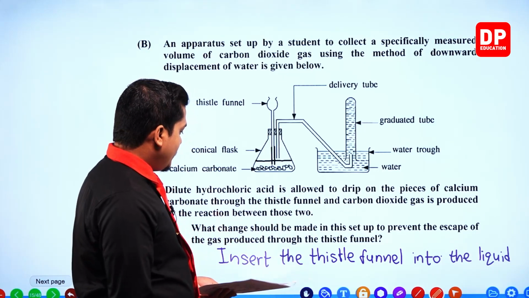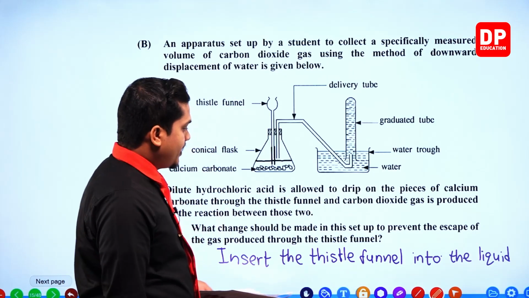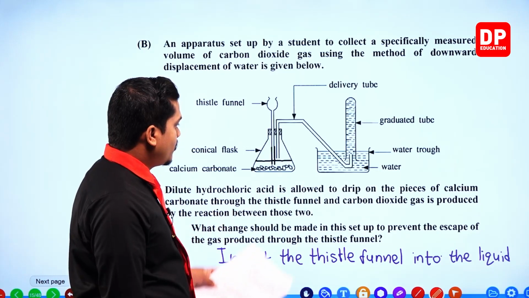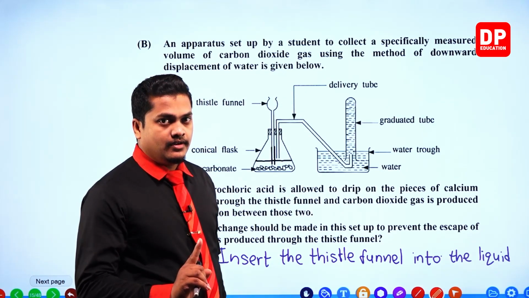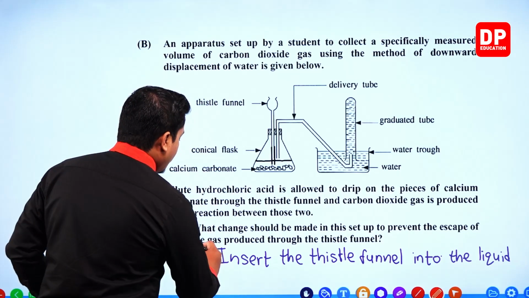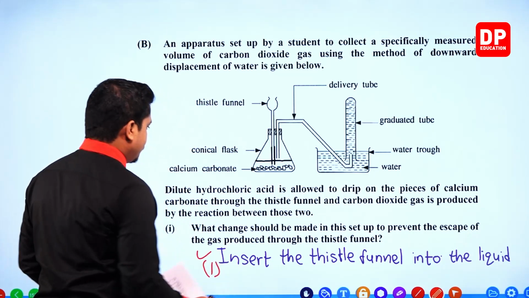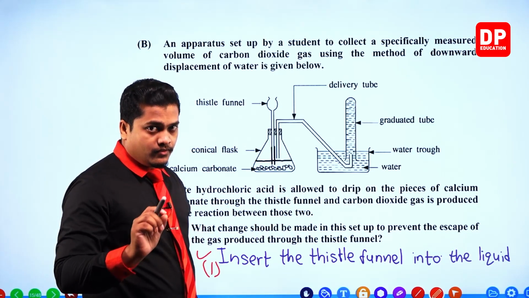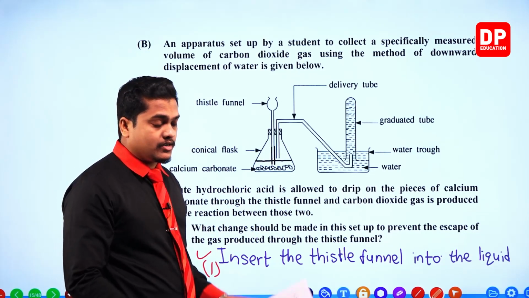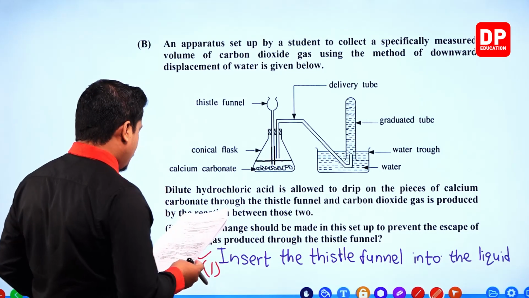For writing down this particular explanation, the error in the setup, or else for drawing the structure, 1 is enough. You will receive 1 mark. Drawing the structure is also correct. For that also, you will receive 1 mark. Right. Next one.